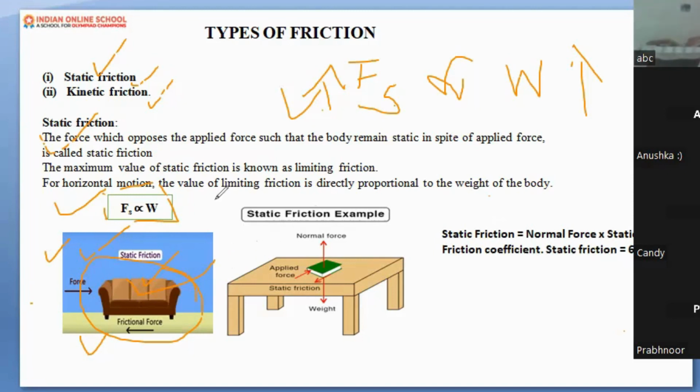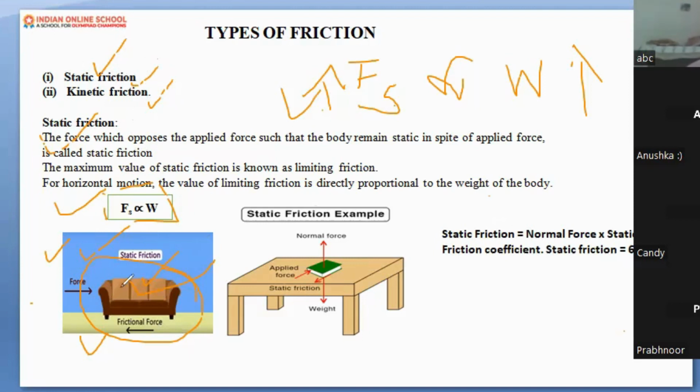Okay. Static means anything which is at rest. So here, can you see the couch? Is the couch at rest or not? Yes, it is stationary, at rest. So, which friction is offered on a stationary body which is at rest? Here, the ground is offering one friction. There is contact between the couch and the ground. So here arises one friction which is offered by the ground to the couch. What is it? Static friction.